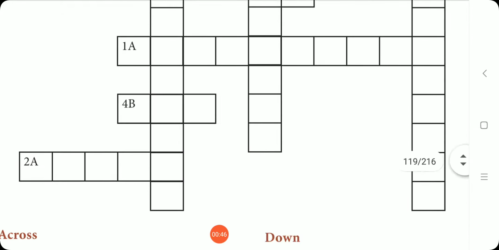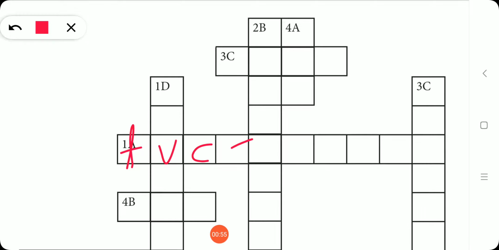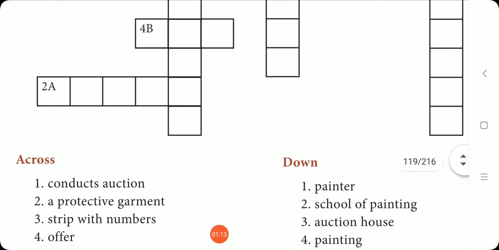So first one is conducts auction. So where is one? Who conducts auction? Auctioneer. So AU, first letter they have given, TION, E-E-R, auctioneer. Okay, likewise a protective garment. So where is 2 given? So here it is given. So here 2A. Okay, so here you have to write apron,